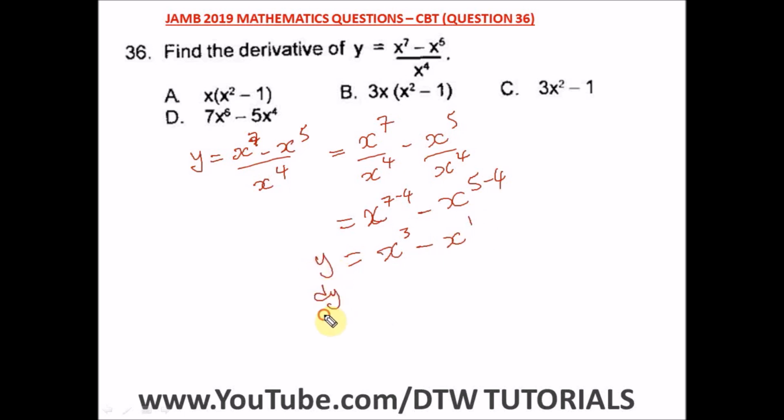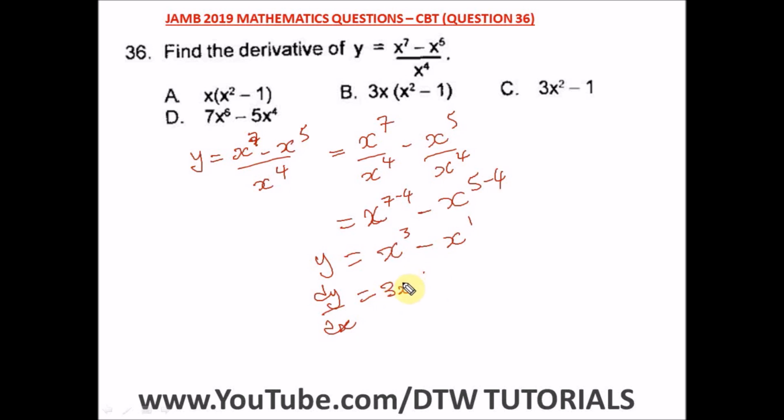So we have dy/dx is equal to, differentiating this, 3 times x, we have 3x, then subtract 1 from the power. I hope you remember differentiation. Please do a revision on that. In JAMB, differentiation and integration will always come out. Always expect like 3 to 4 questions on differentiation and integration, so make sure you read that topic.